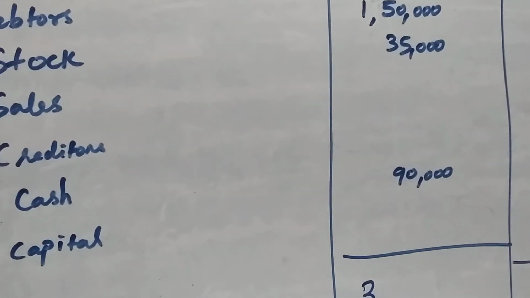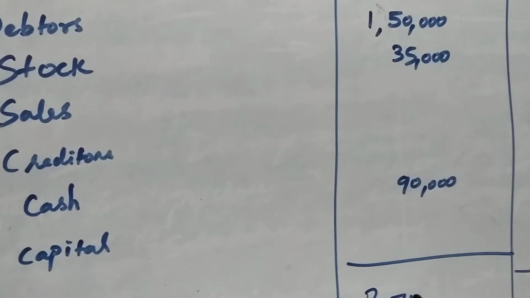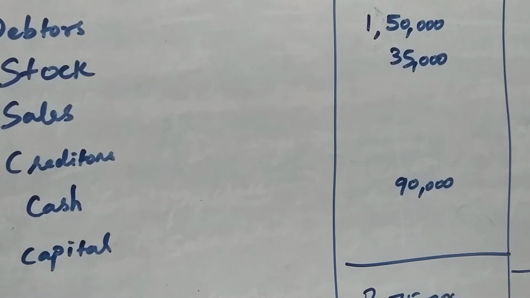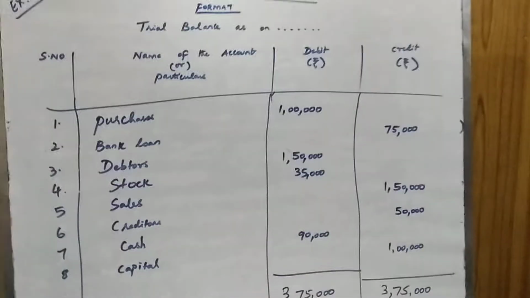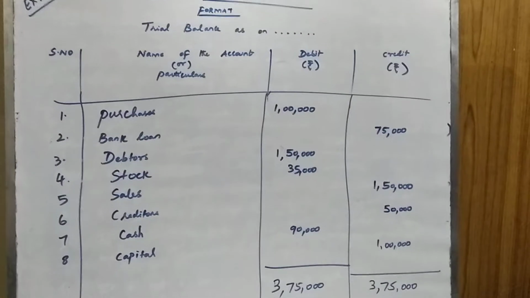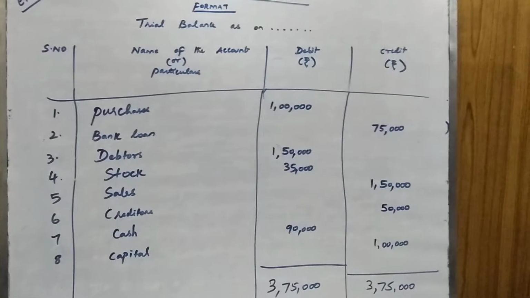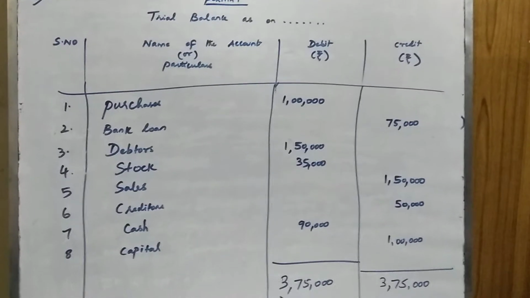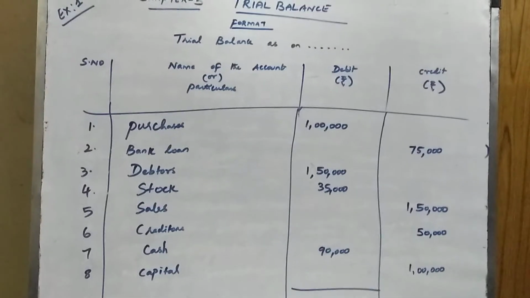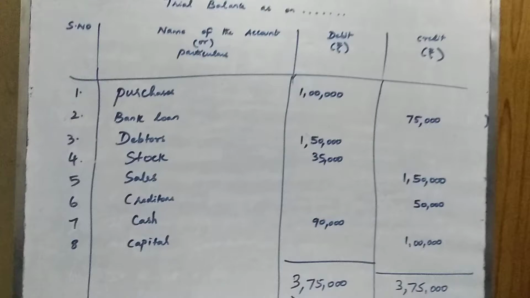So are we getting 3 lakh 75,000 on both the sides, debit column as well as credit column? Yes. So both sides are equal. So our trial balance is tallied now. So this is how we will be preparing trial balance. So exercise problem 1 got over.